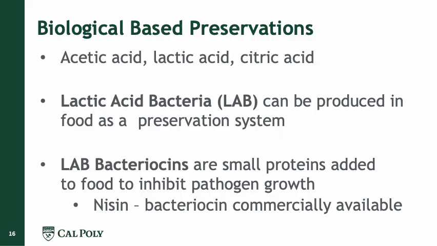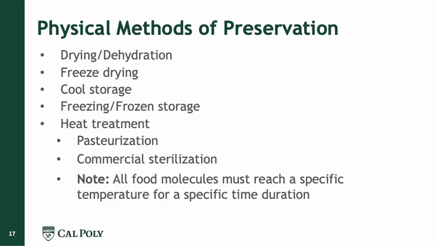Another option would be to use other types of bacteria, like acetic acid bacteria. One example is Acetobacter, which is very well known for the production of acetic acid, and it's one of the microorganisms involved in kombucha processing, for example.